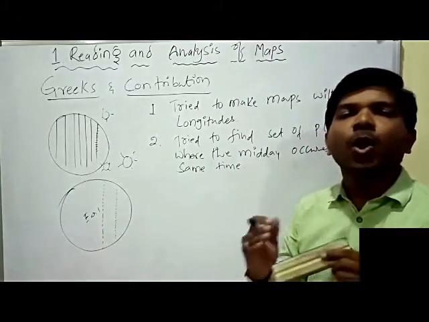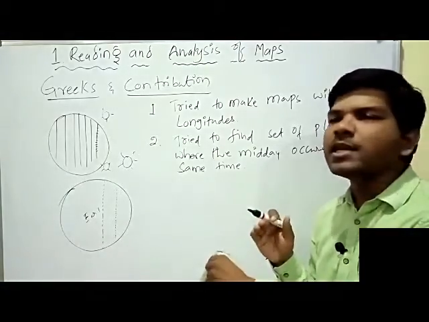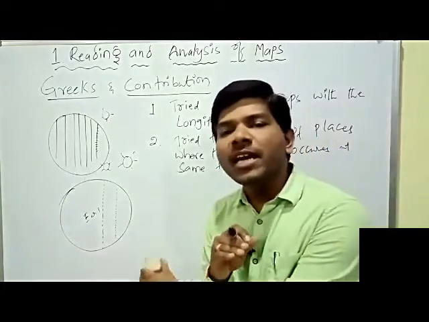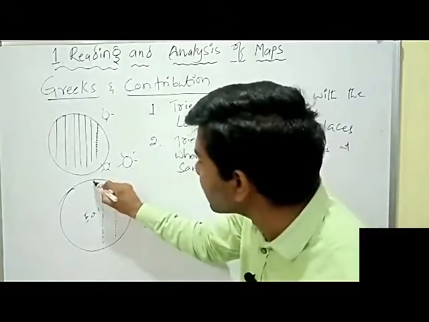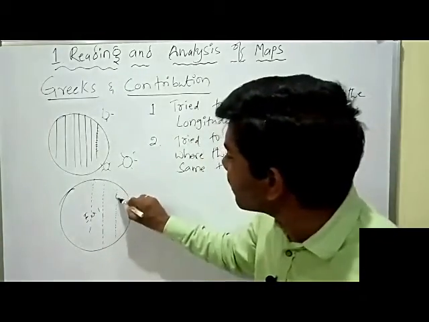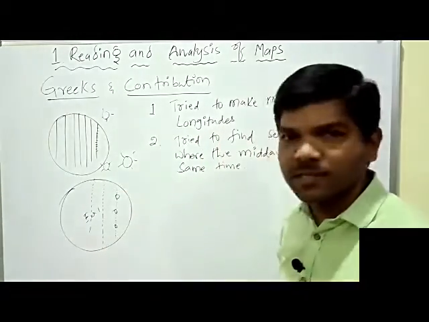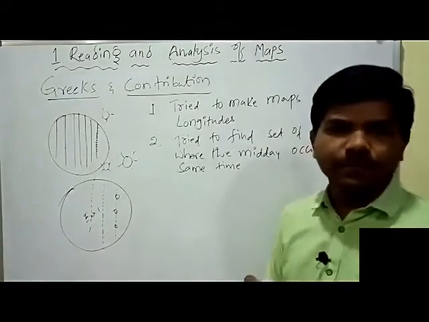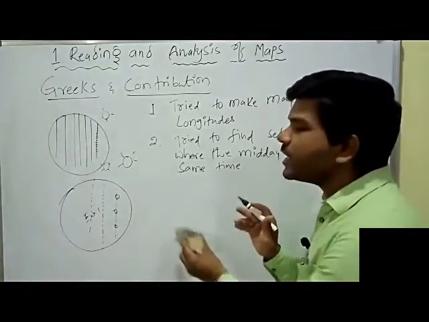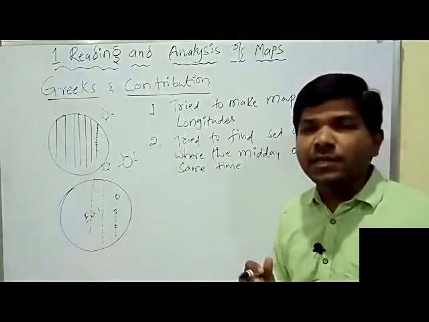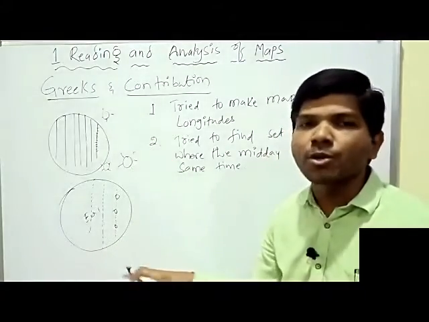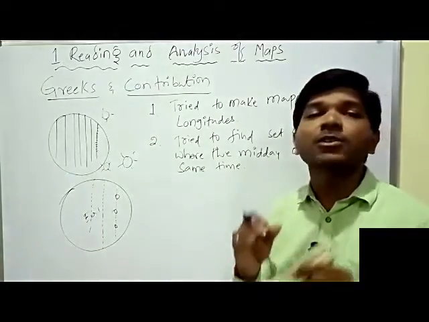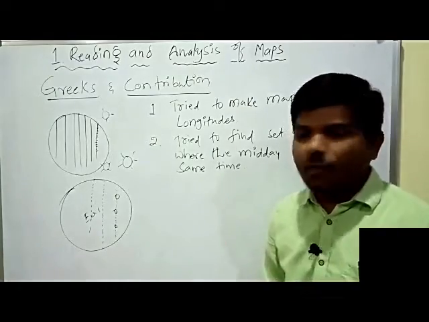So they are joining the places with the meridian. This is one place, and they are joining these places. The Greeks were joining the places with the help of longitude lines where the midday occurs at the same time.